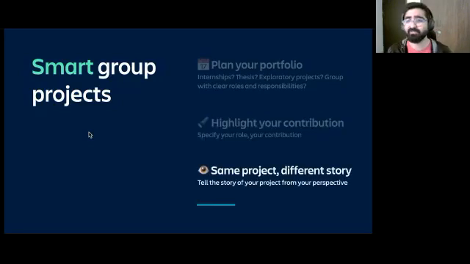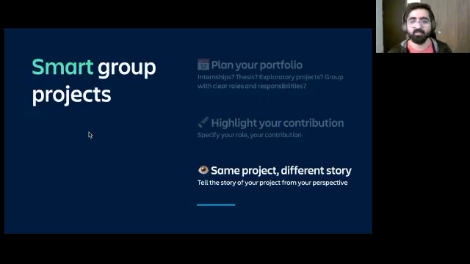The third one is my favorite one, and I wish more people would do it. Even though you may be a part of a project in a group, and 3 or 4 of you might be a part of the same project, you can narrate the story of that project in your individual portfolios differently, right? So your portfolio doesn't need to be the same.